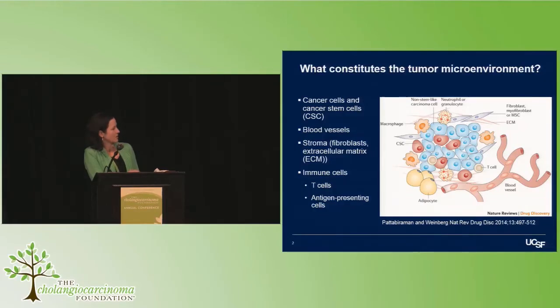So as you can see, though, again, this is just a simplification of the place that a tumor lives. All of these elements, beyond just the ingredients of the tumor cell itself, can theoretically impact treatment and response.